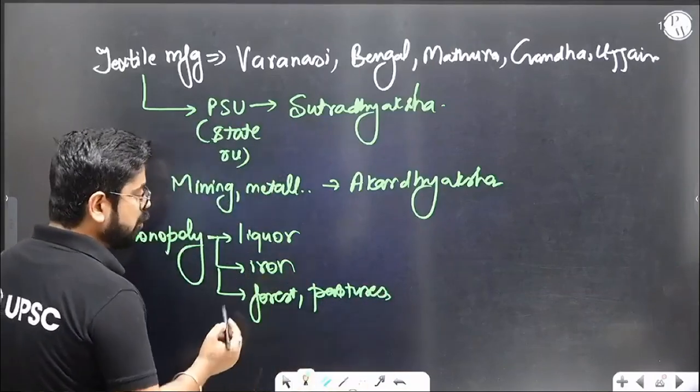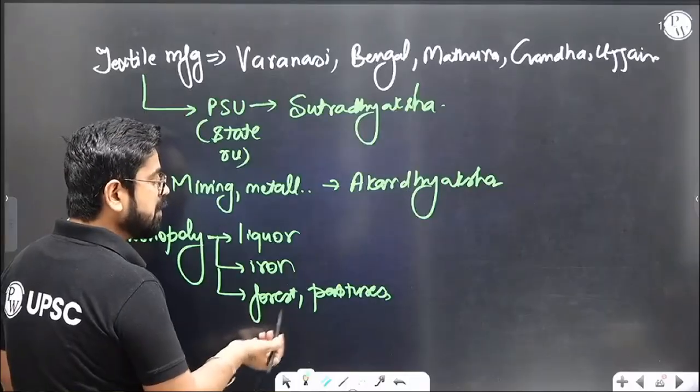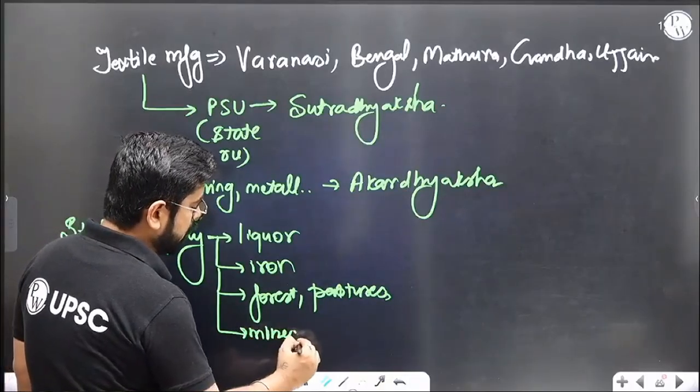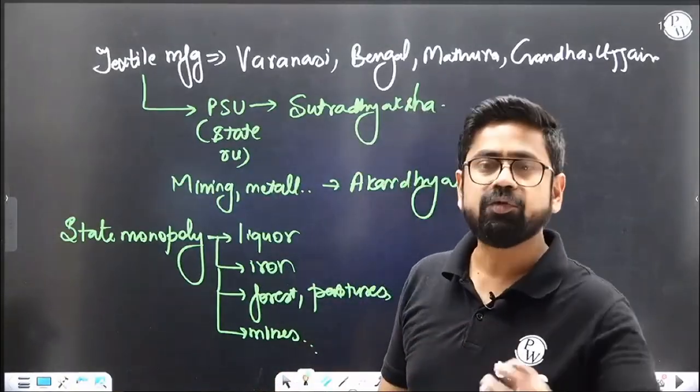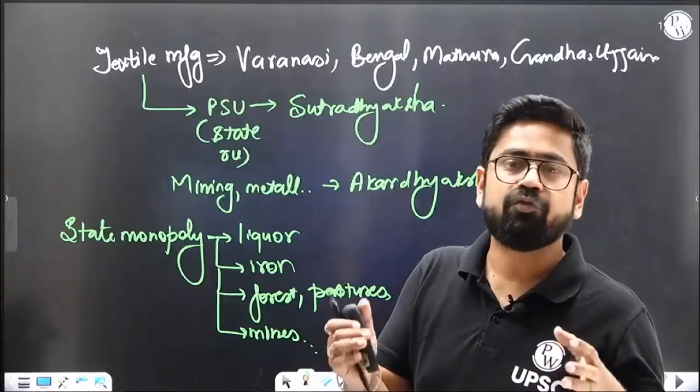The state has monopoly. It's not like people can go and do anything. So even forest is under state, right? This is under government. Pastures are under government, right? Mines are under government. Understood? Right, so state is properly participating in the economy. Few things even the state has monopolized, that this belongs to us. The whole revenue from iron should come to us.